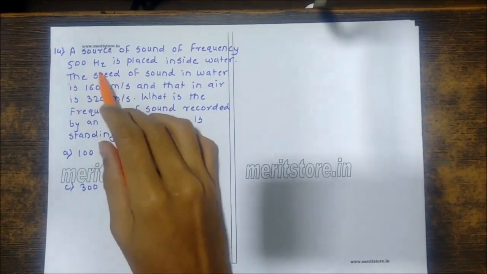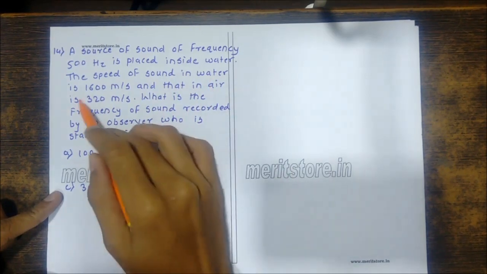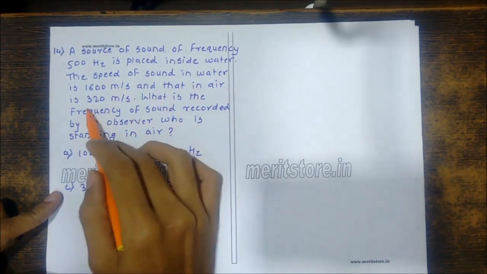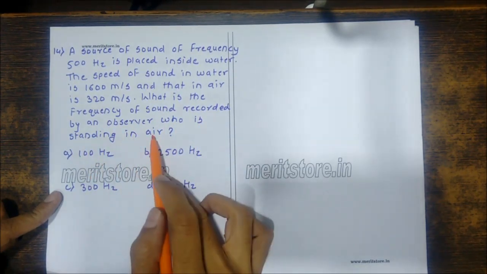Sound of a frequency 500 Hz is placed inside the water. The speed of the sound in water is 1600 meters per second and that in air is 320 meters per second. What is the frequency of the sound recorded by an observer who is standing in air?